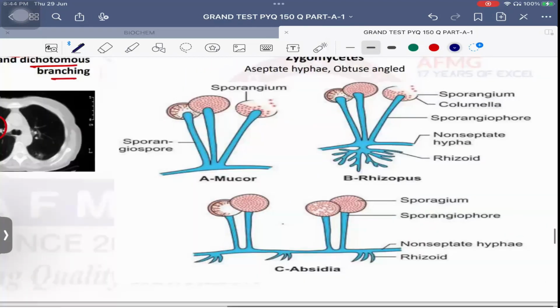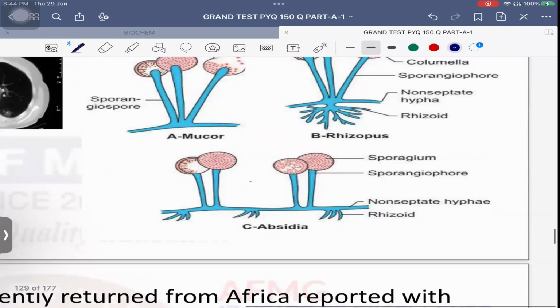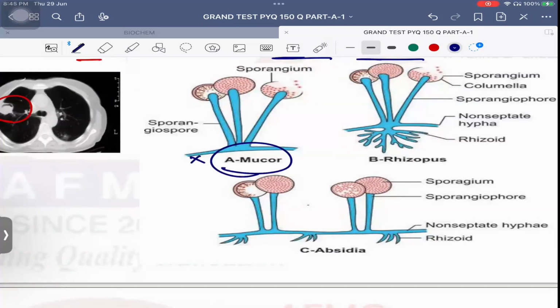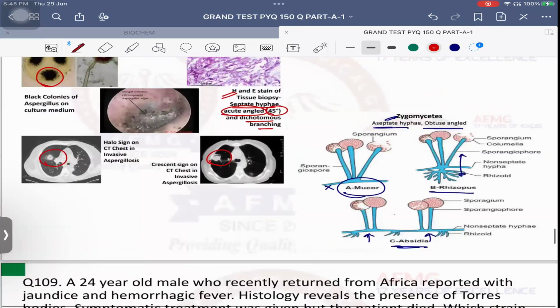Okay, and this is the zygomycetes species, aseptate hyphae, obtuse angle branching usually. No issues with this. So please remember, we have three species in it. The mucor, which has no rhizoids. We have rhizopus, which have rhizoids exactly opposite to the sporangiophore. And then we have the absidia, which have internodal arrangement of the sporangiophores, दो rhizoids के बीच में. ठीक है? It can cause mucormycosis in the patient.